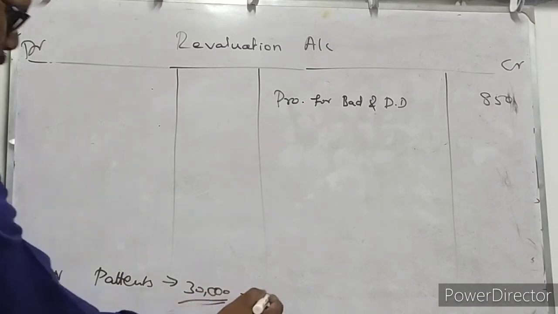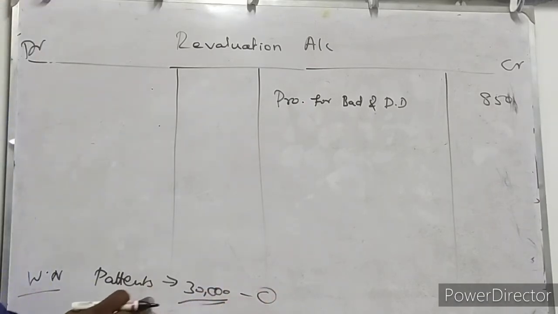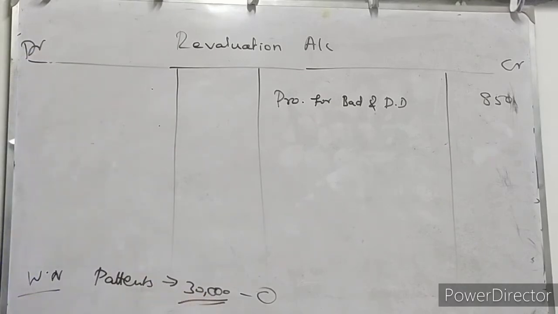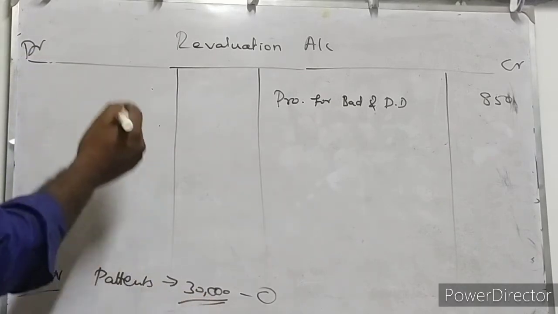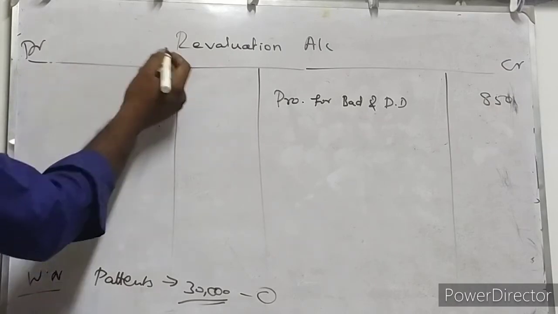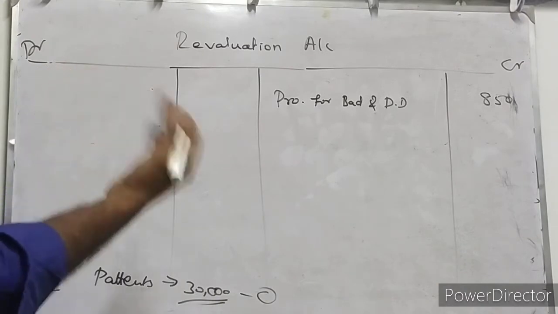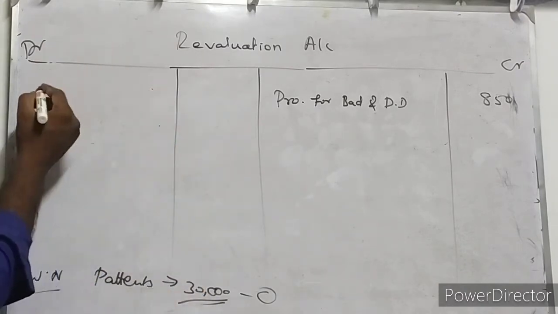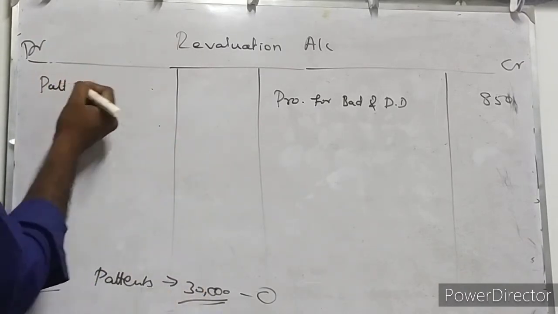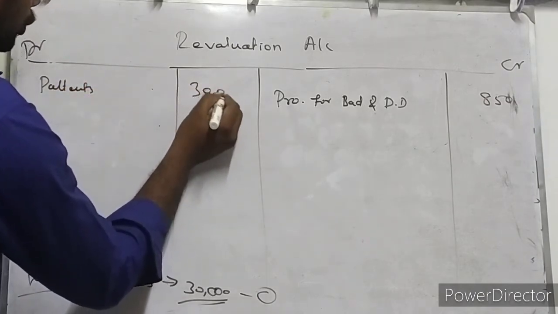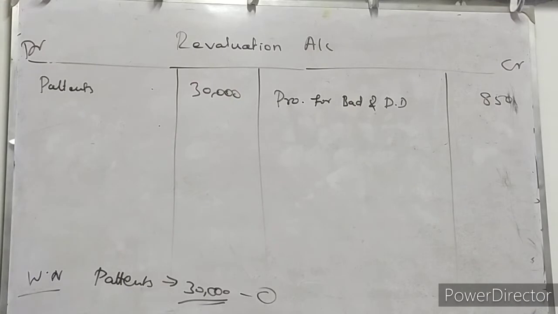It is going to become zero. So asset is reduced by 30,000 rupees. You can write it directly in the debit side of revaluation account, because on the debit side assets decreased and liability increased are written, isn't it? So assets decreased here: patents, 30,000 rupees.